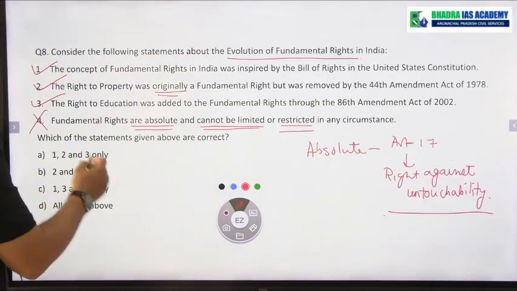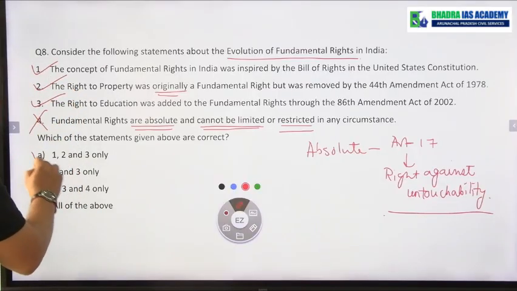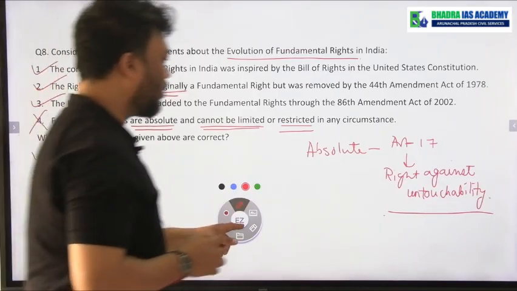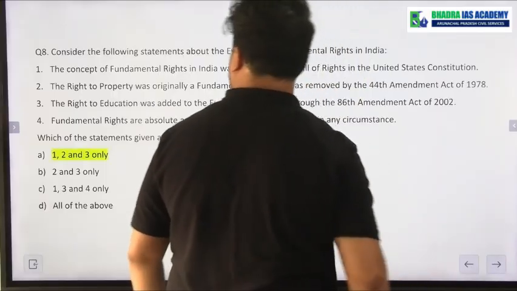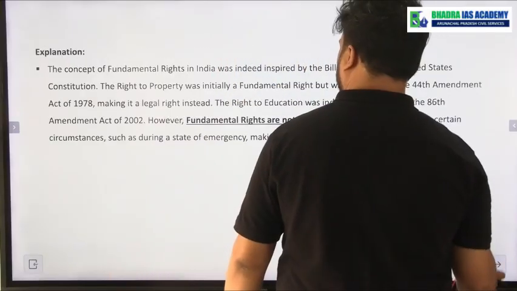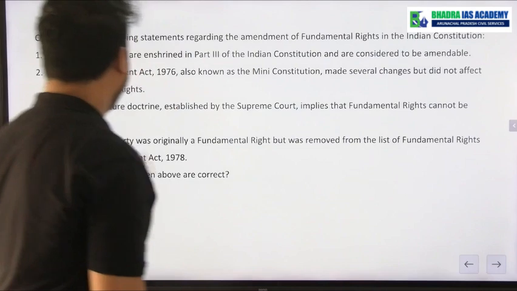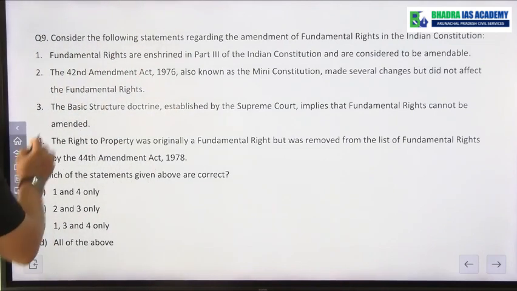So which of the statements are correct? 1, 2, 3. Ultimately option A, 1, 2, and 3. So ultimately you can see 1, 2, and 3. Okay, next, coming to question number 9.